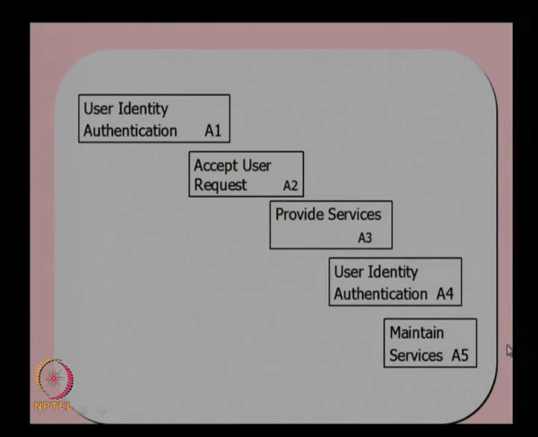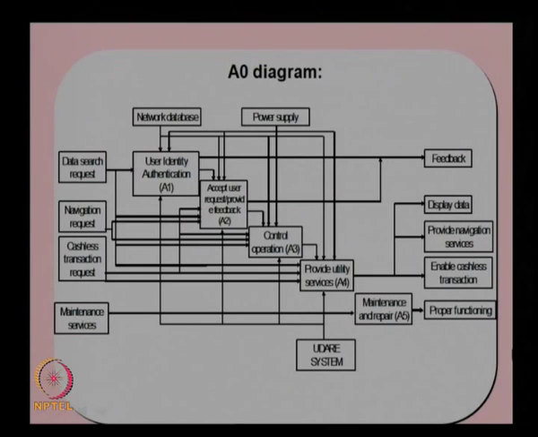So, you can see here the main function, provide UDARE services, can actually be decomposed into 4 sub functions of the main function: user identity for authentication, accept user request, provide services and maintain services. These are the main 4 functions. Now, if you write the A0 diagram here, user identity authentication is A1, then accept user request, provide feedback, control operation, provide utility services and maintenance and repair. These are the 5 functions which can be obtained from the A0 diagram.